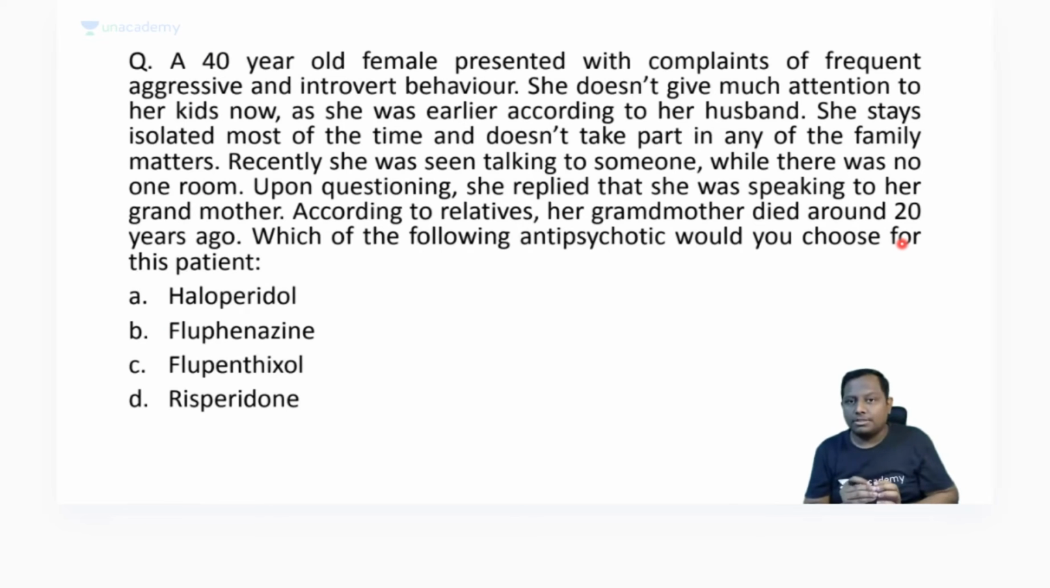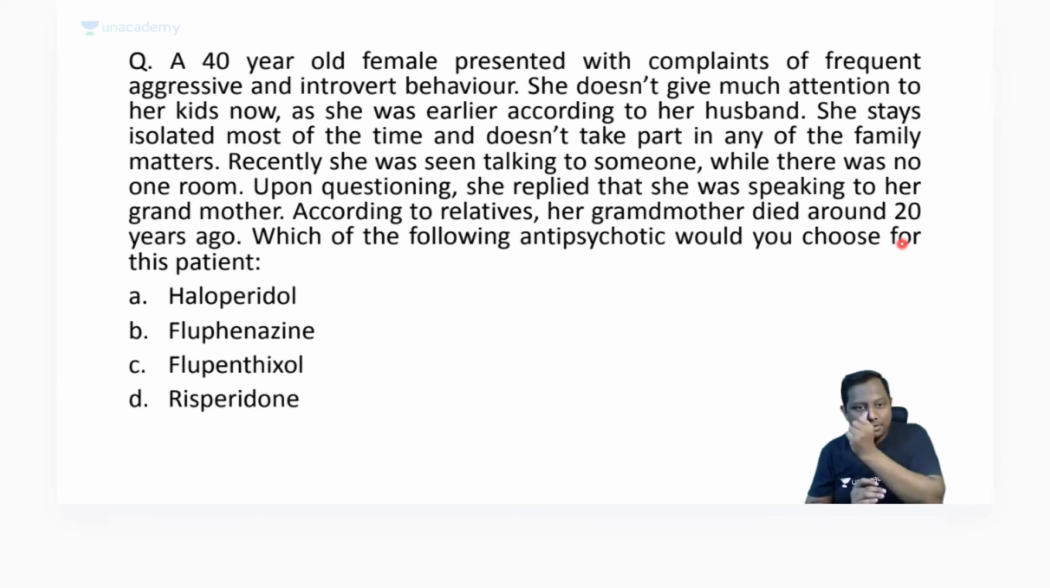A 40-year-old female presented with complaints of frequent aggressive, introvert behavior. She doesn't give much attention to the kids, and she stays isolated. She doesn't take part in family matters. Recently, she was talking to someone, though there was no one in the room. Upon questioning, she replied that she was speaking to her grandmother. According to relatives, her grandmother died around 20 years ago.